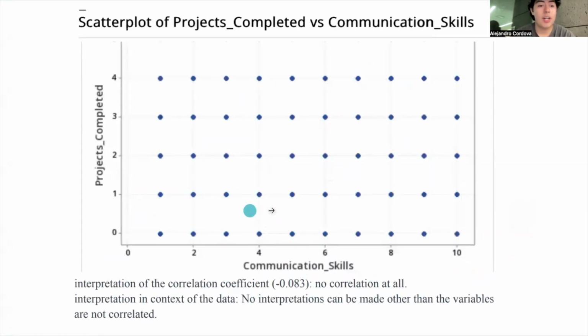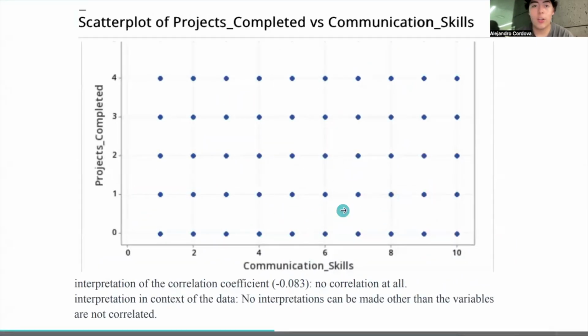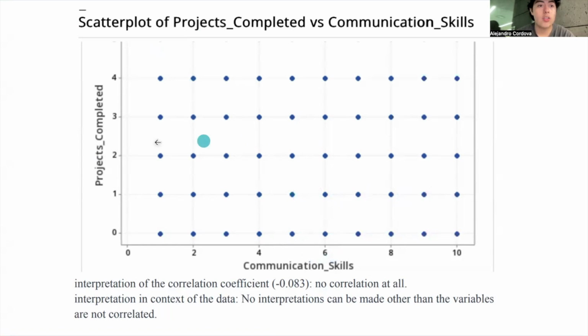The next one, a very no correlation at all, is communication skills and projects completed. As we can see, there's no interpretation that can be made with this data.